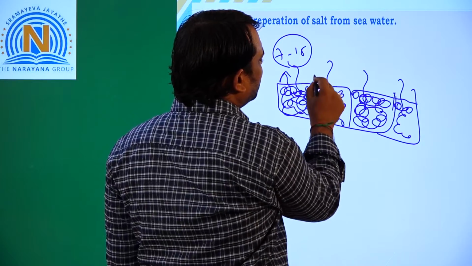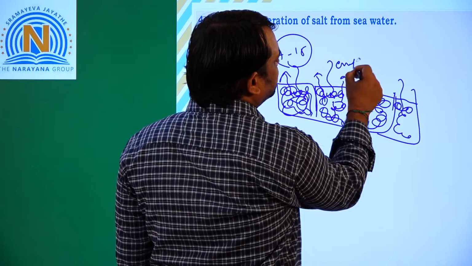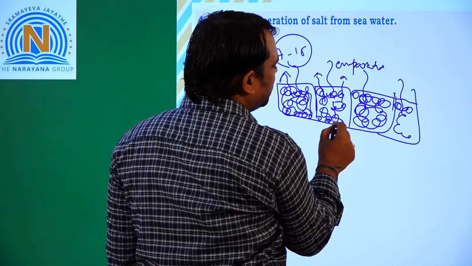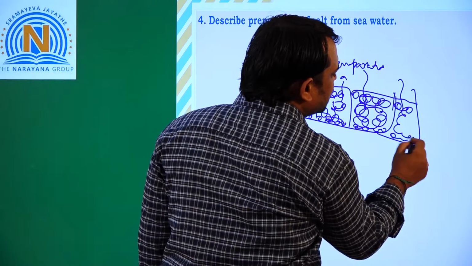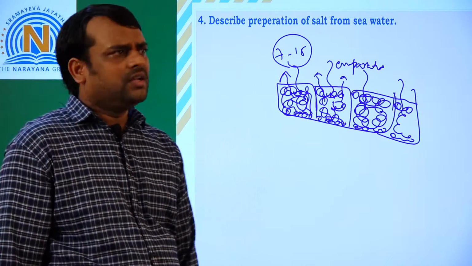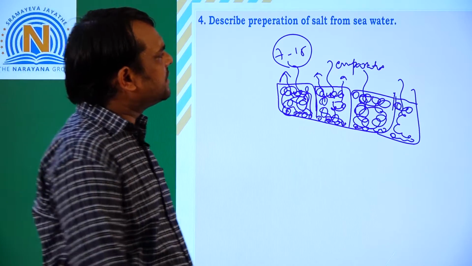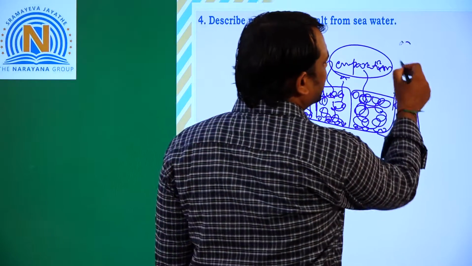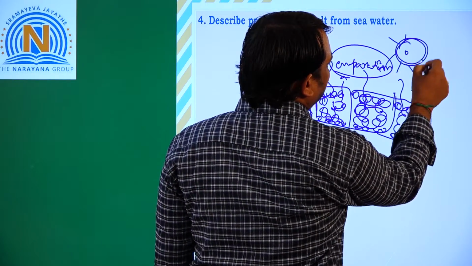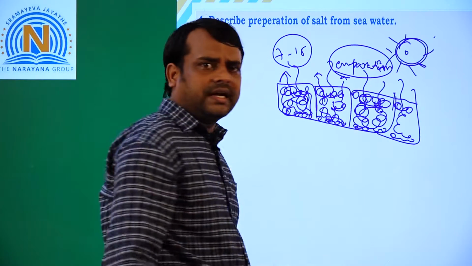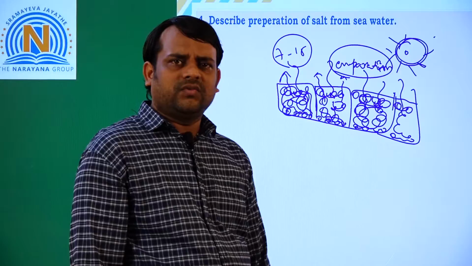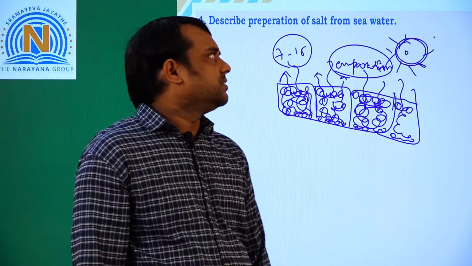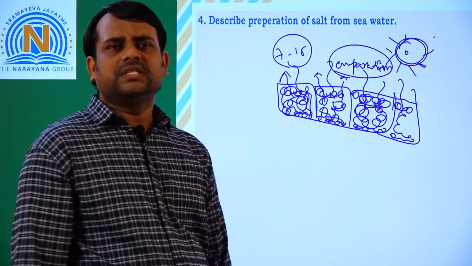All the water in this evaporates, and finally a salt, a solid particle, is left over in this area. This is called salt. Generally we use the evaporation technique. What is the energy source here? The Sun. When the sun rays fall on this, the water gets evaporated and it is converted to salt crystals. By this method only we prepare huge amounts of salt. This is the preparation of salt from seawater.